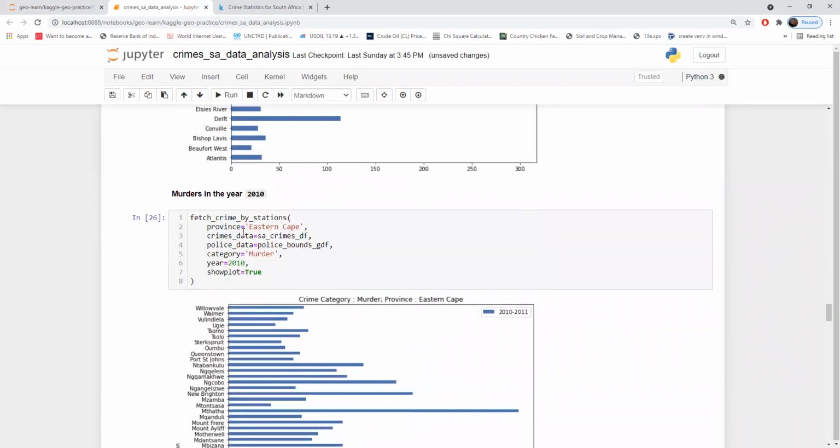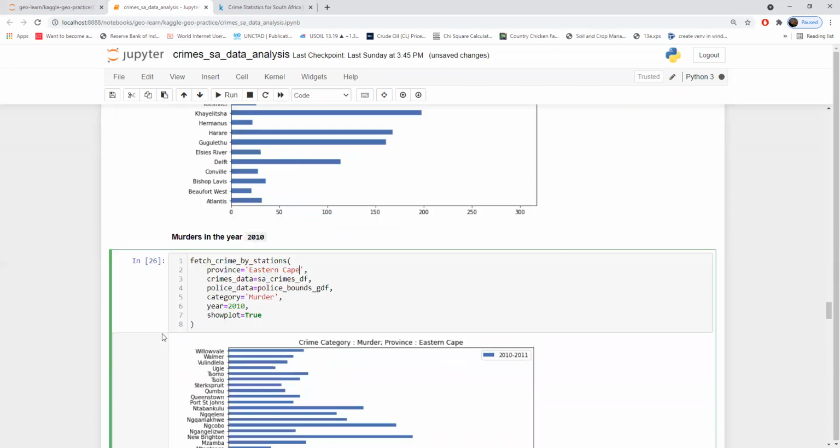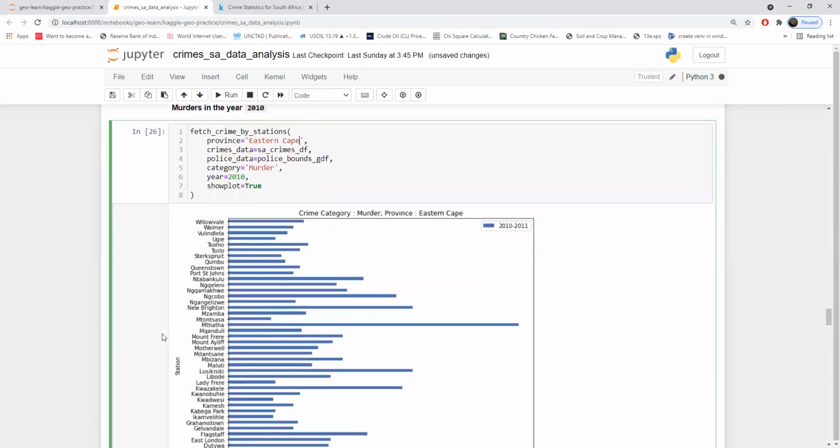Not just this, you can pass different provinces. So it works in a similar way. So this is about the bar chart.